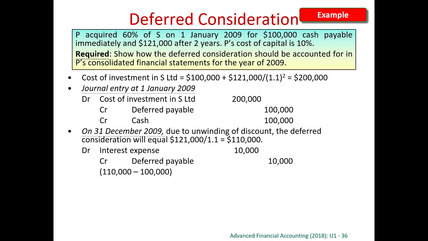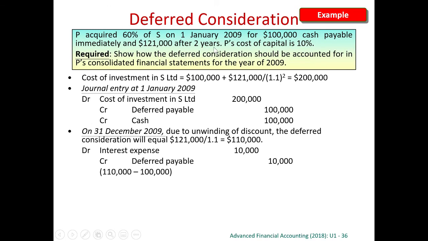Take an example. I may acquire 60% of the shares of the subsidiary S on 1st of January 2009. So 1st of January 2009 is the day of acquisition. How much do I pay? I pay 100,000 immediately and another 121,000 after 2 years.